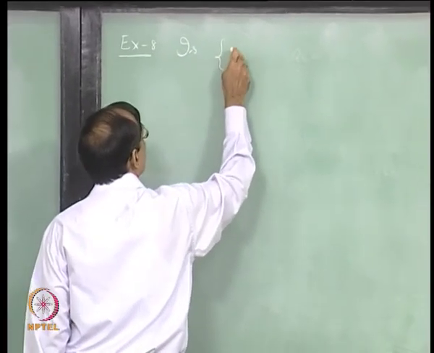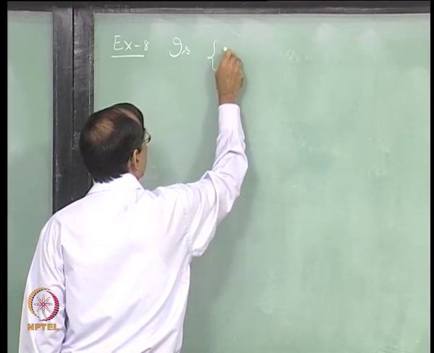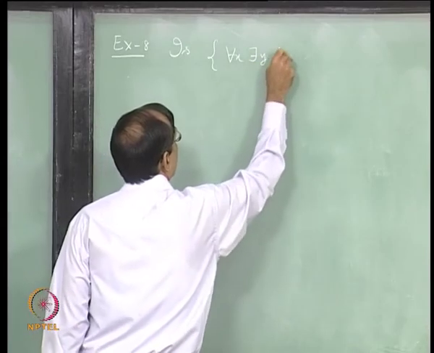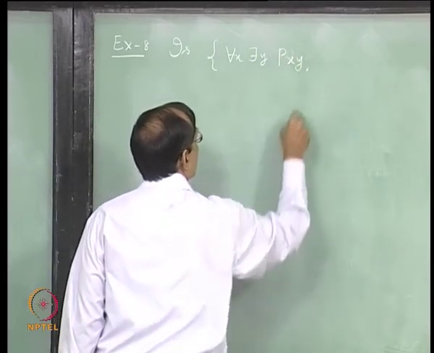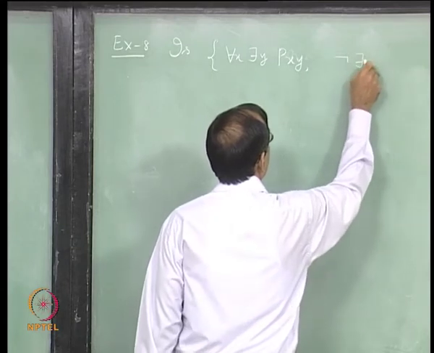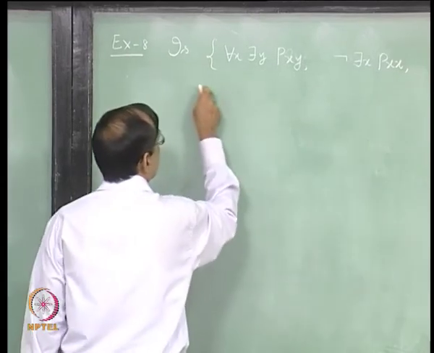Is this set inconsistent? Let me take a total relation, which is irreflexive and which is transitive.